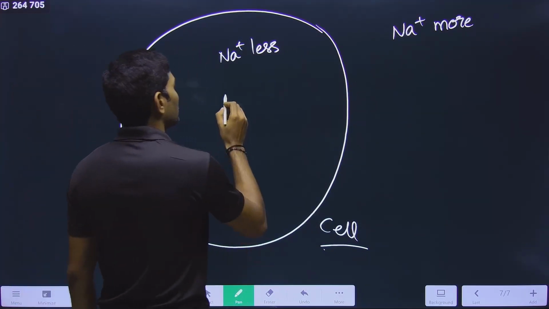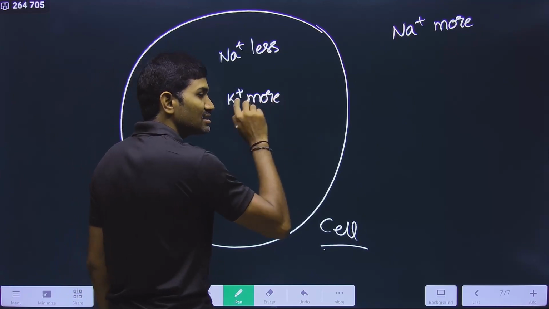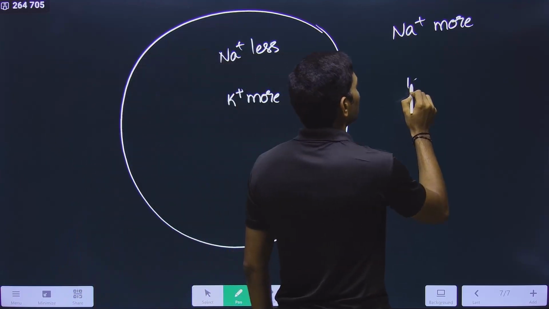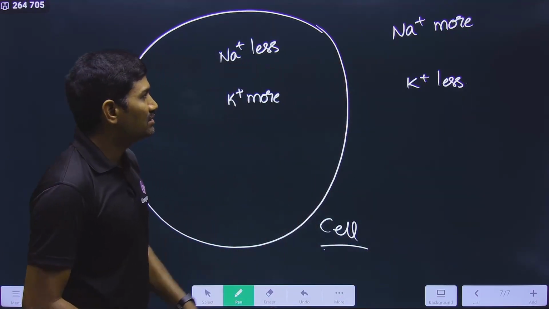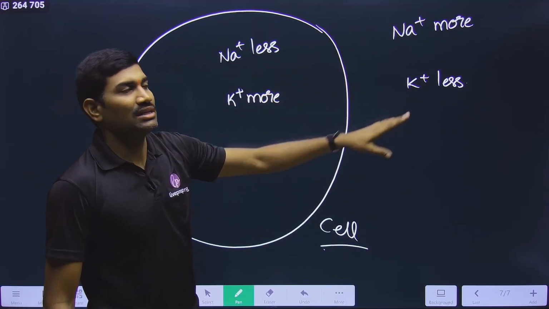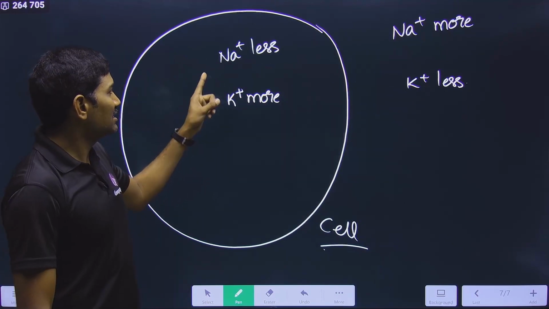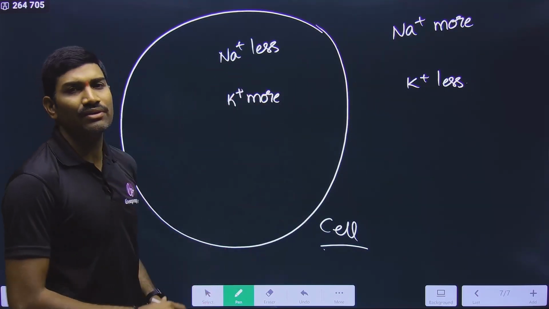With respect to K plus, K plus is more inside and less outside the cell. Under normal conditions, Na plus is more outside and less inside the cell, whereas K plus is more inside the cell. This is the general basic information.